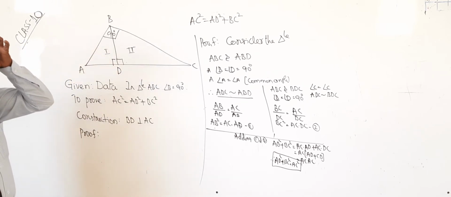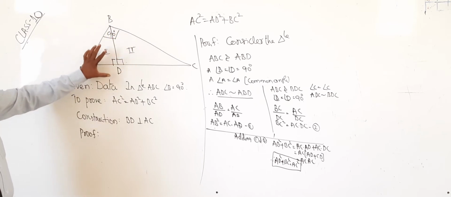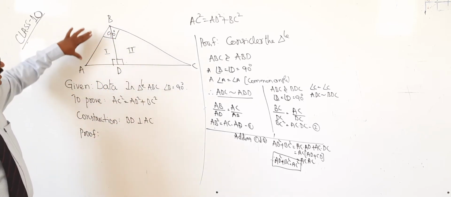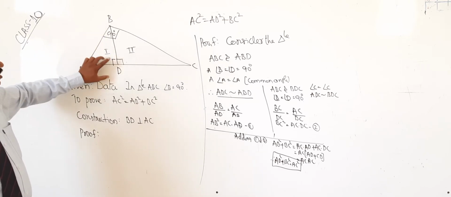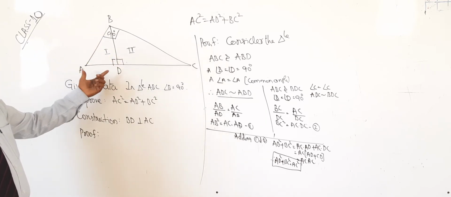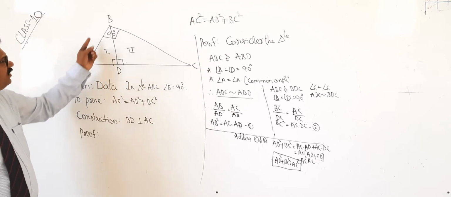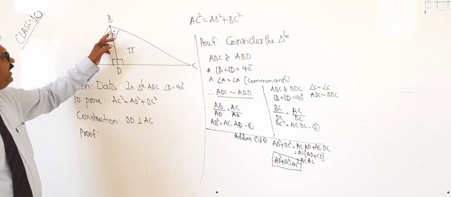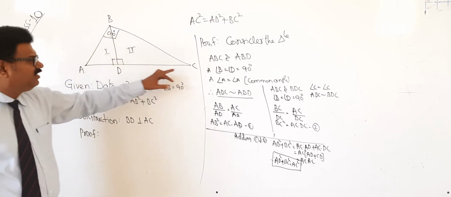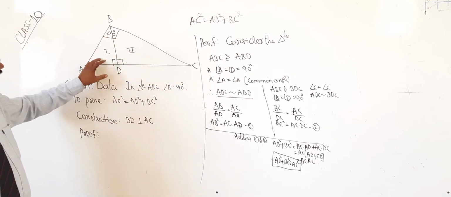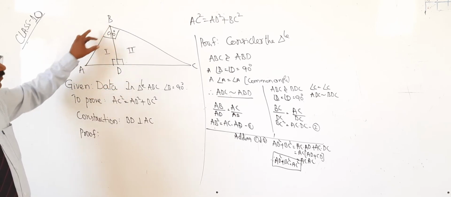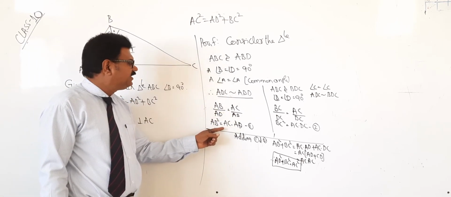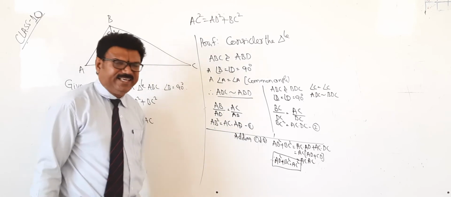So at that time, in the main triangle, what is the base? The base is AB. For this triangle, what is the base? AD. Next, in the main triangle, the hypotenuse: B is 90, therefore AC will be the hypotenuse. For this triangle, D is 90 degrees, therefore AB is the hypotenuse. If you do like this, what happened? AB square equals AC into AD.